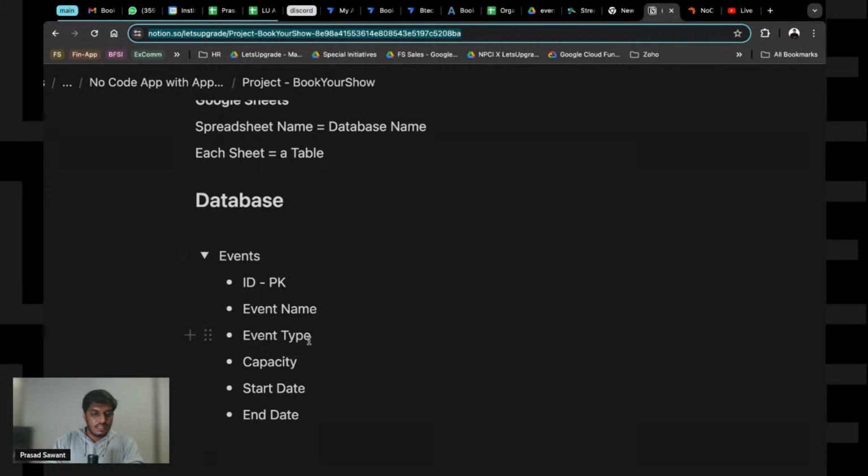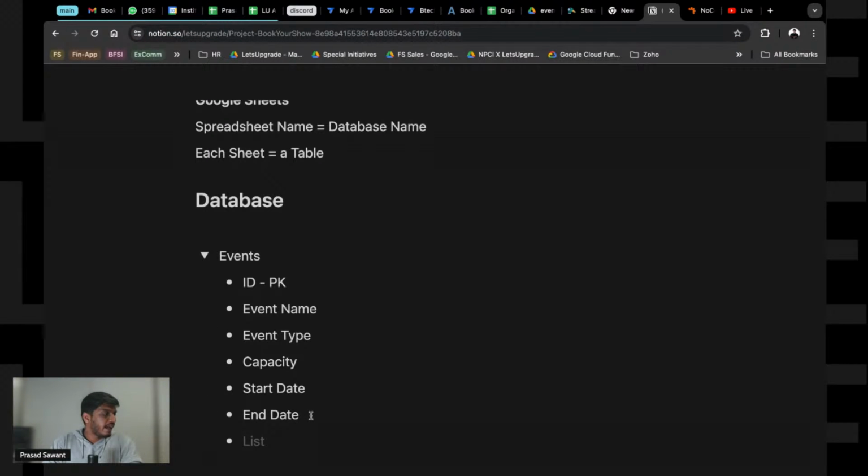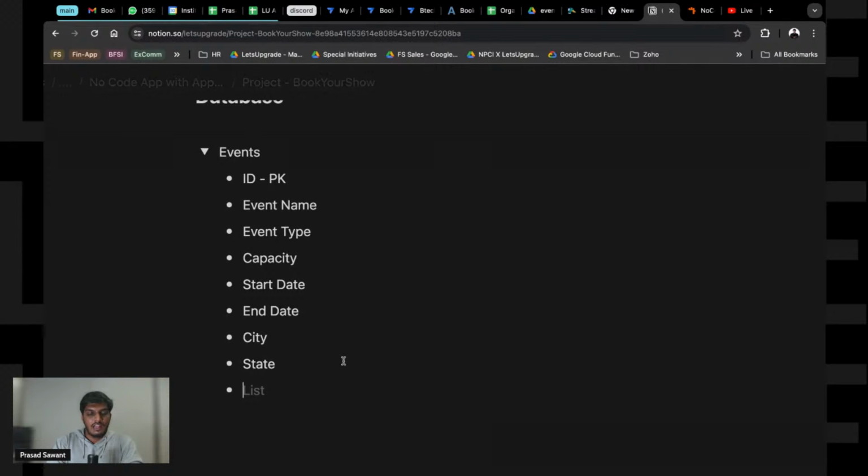So event name, event type, end date, start date, and basically where you are having that event: city, state. And if you have events which happen across the globe, if you're planning to do that, let's have country as well. And then we will have something called venue.